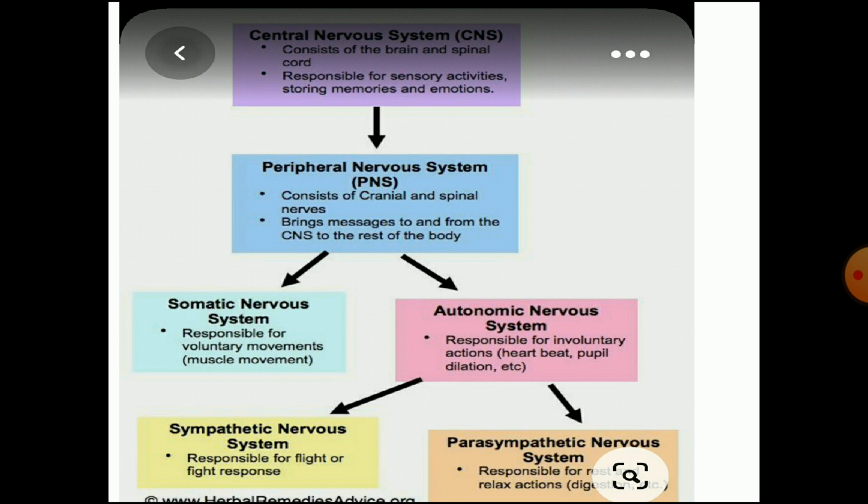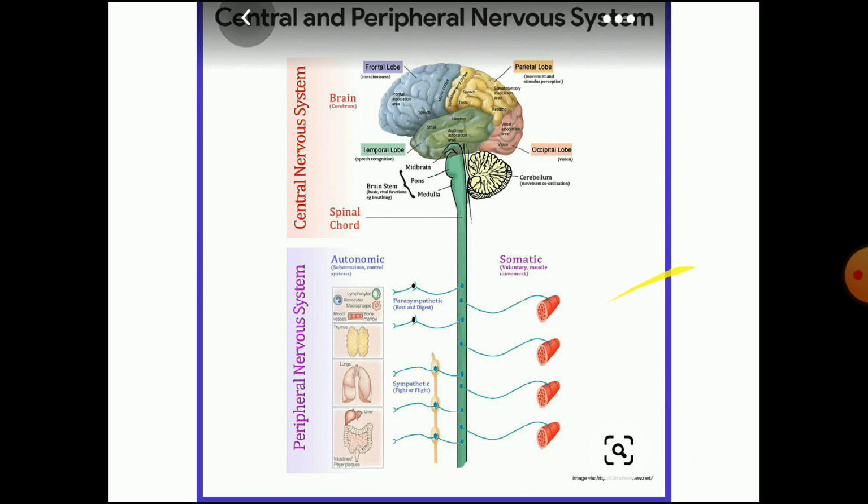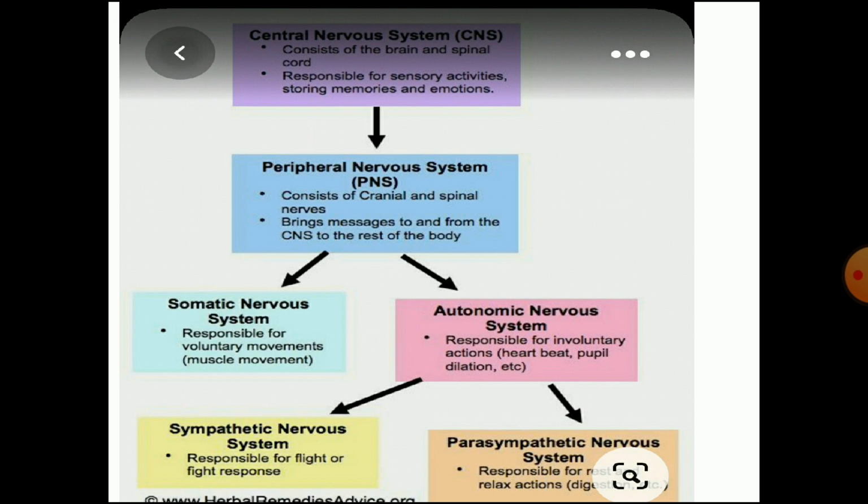Now PNS is again divided into two, SNS and ANS. SNS means somatic nervous system, which is responsible for voluntary movements, and autonomic nervous system, which is responsible for involuntary movements. Now autonomic is again divided into two, sympathetic and parasympathetic. Sympathetic is responsible for fight or flight response, and parasympathetic is responsible for relaxation or work in the resting condition.